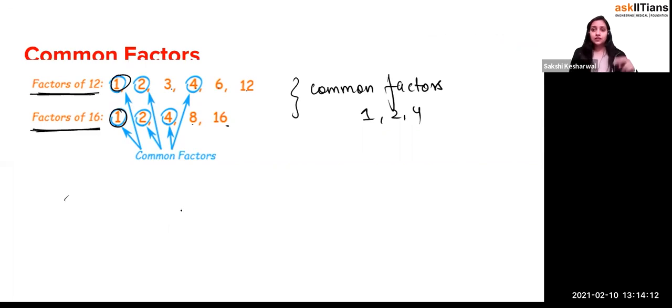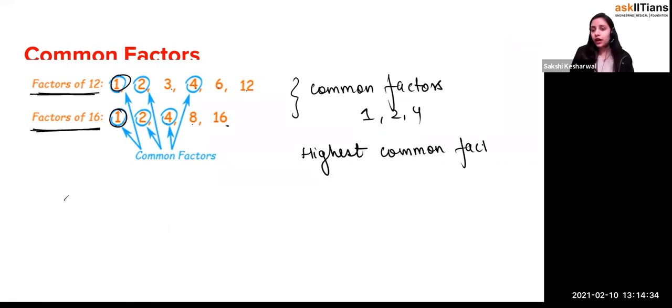Later on you will see how this common factor will turn into HCF, the highest common factor. So can I start it from here? What is the highest common factor between them? First we have found the common factors, right? Now what is the highest among them? Let's do it right now, and later on we'll be doing the same thing. So the highest common factor between these two is 4. This is the HCF. Later on you will be learning this. First you have to find the common factors between all the numbers.